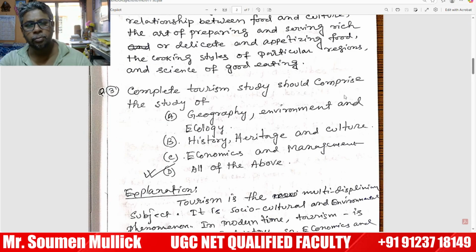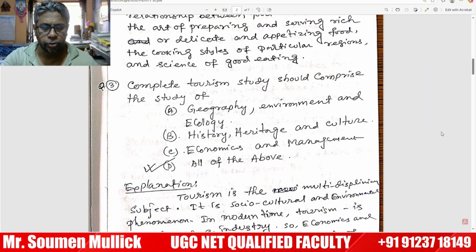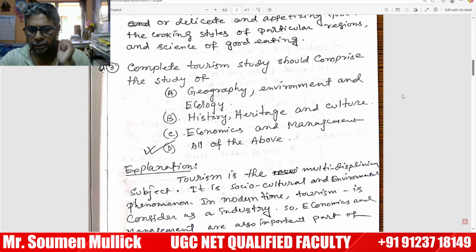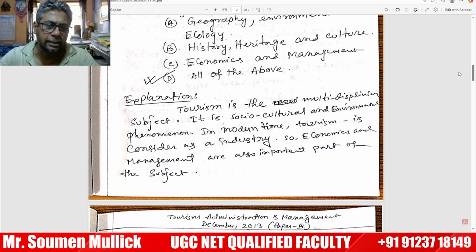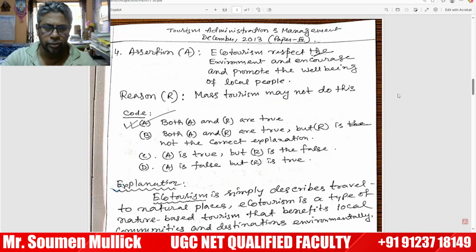Okay, our question number 3: complete tourism study should comprise the study of. Number 1, geography, environment, ecology. Number 2, history, heritage, and culture. Number 3, economics and management. Number 4, all of the above. The correct option is all of the above, because tourism is a multidisciplinary subject. It is a socio-cultural and environmental phenomenon. In modern times tourism is considered as an industry, so economics and management are also important parts of the subject.